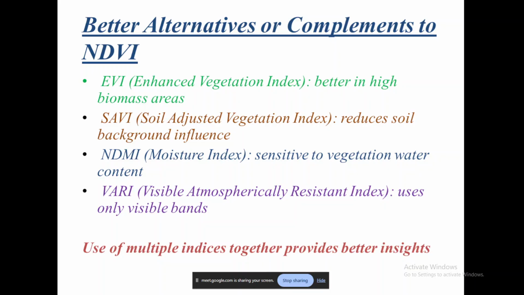And then comes moisture index, that is Normalized Difference Moisture Index. Only moisture index is written, it is in fact Normalized Difference Moisture Index. So when we compare moisture index with these NDVI values, we are in a position to find out which vegetation has a higher moisture content. For example, mangroves have a higher moisture content as compared to vegetation on a plateau region. For example, cashew trees have lower moisture content. If you crush specific leaves, they have a higher moisture content, and yet others have very low moisture content.